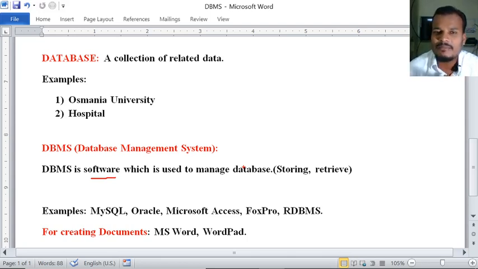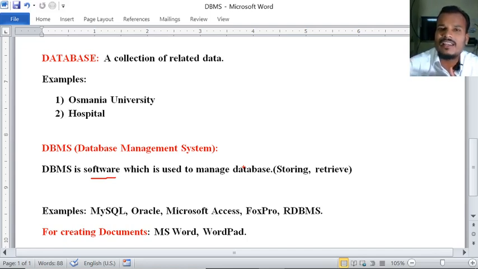I will tell you one example. If you take Flipkart, they don't buy or sell the products. The third party does that. But here Flipkart has a large amount of data, and Flipkart will just manage the data.